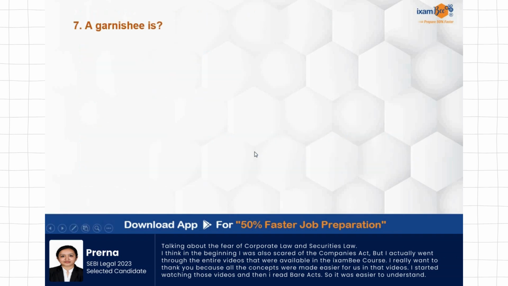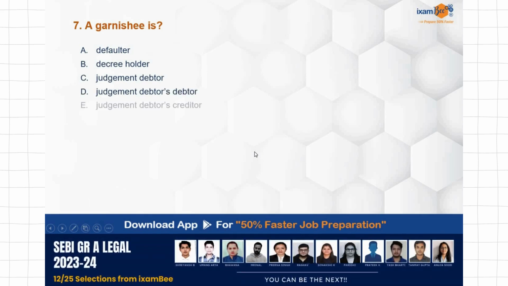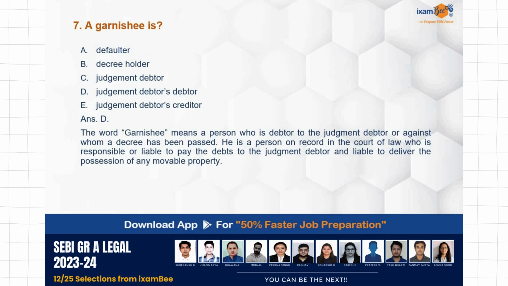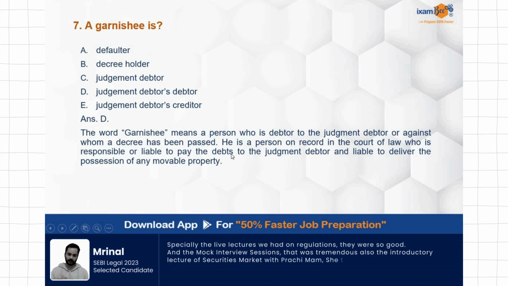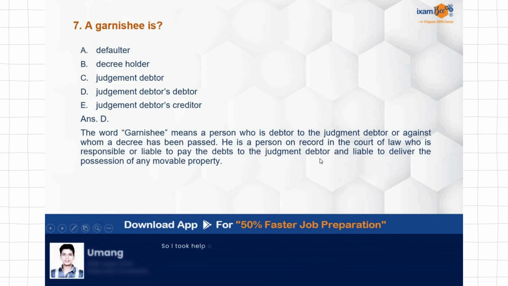A garnishee is a defaulter, decree holder, judgment debtor, judgment debtor's debtor, or judgment debtor's creditor. Correct answer is D, judgment debtor's debtor actually. The word garnishee means a person who is debtor to the judgment debtor or against whom a decree has been passed. So, a person on record in the court of law is responsible or liable to pay the debts to the judgment debtor and liable to deliver the possession of any movable property.